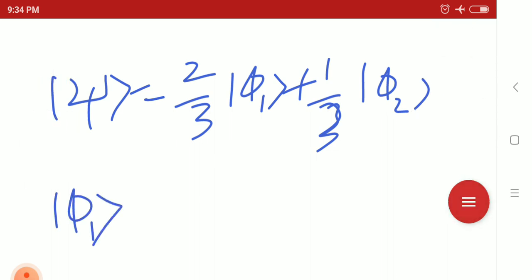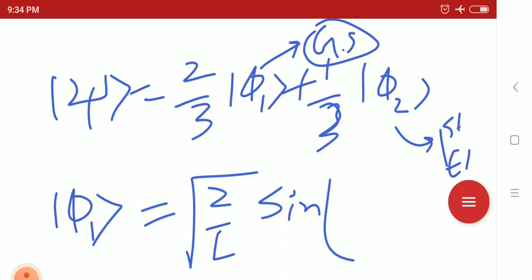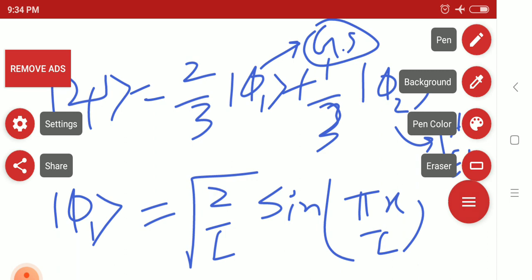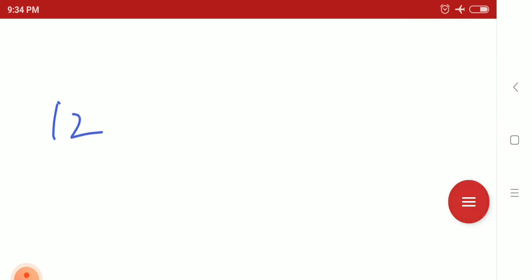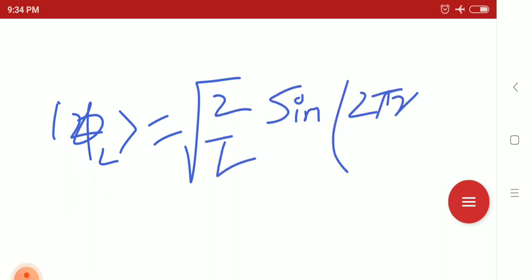So for phi 1 and phi 2, let us consider the box is symmetric for our convenience. Let the length of the box be L. Phi 1 is the ground state, n equals 1, of the 1D box, and phi 2 represents the first excited state of the 1D box. So phi 1 is root 2 by L sine pi x by L, and phi 2 is root 2 by L, first excited state, sine 2 pi x by L.